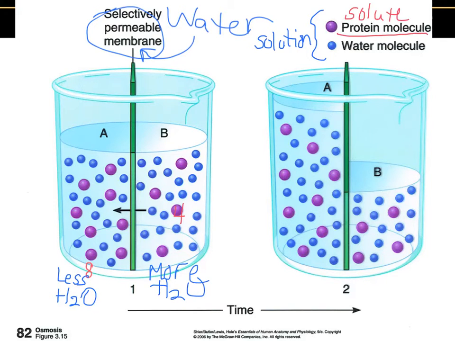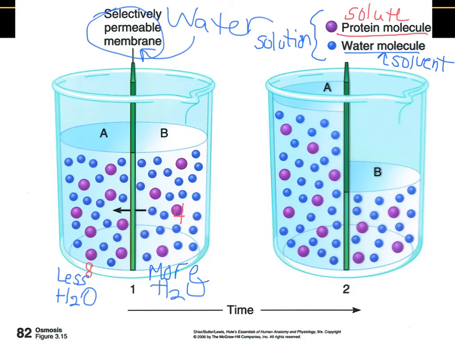And what does the dissolving, in most cases water, would be considered the solvent. So when we look at our little beaker here, we see that inside A, there is more solute, so less water. And inside B, there is less solute, so that means there is more water.